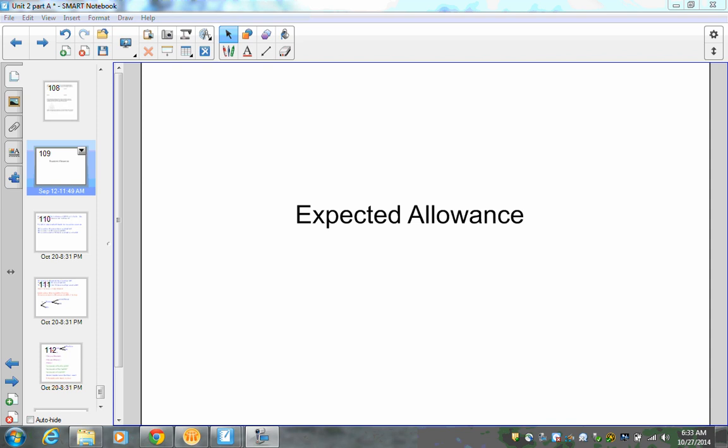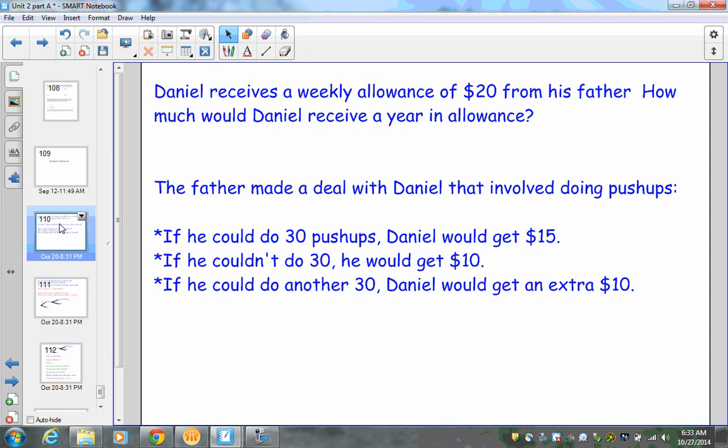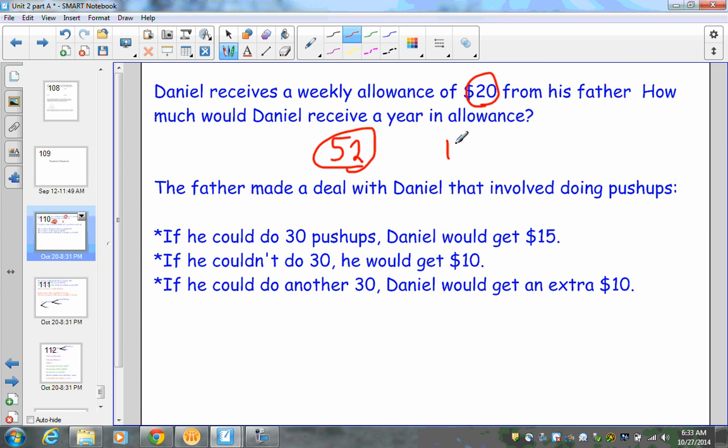All right, decision-making students, let's talk about expected allowance. Daniel receives a weekly allowance of $20 from his father. How much would Daniel receive in a year of allowance? Well, that's pretty simple. $20 a week from his father. There's 52 weeks, so I'm going to multiply 52 weeks by $20. I get $1,040. All right, pretty simple.